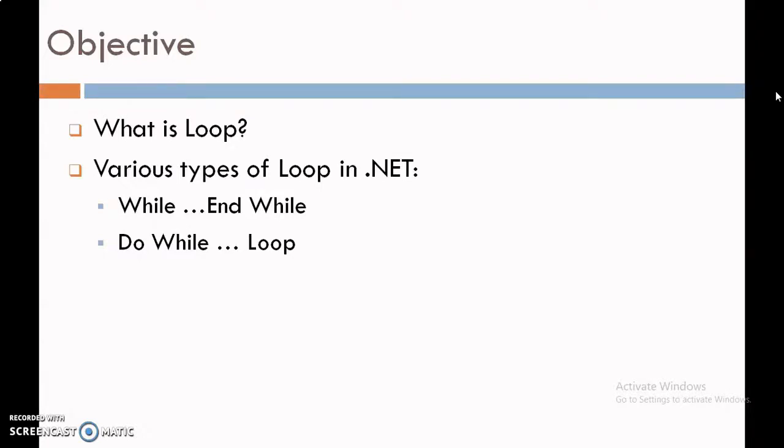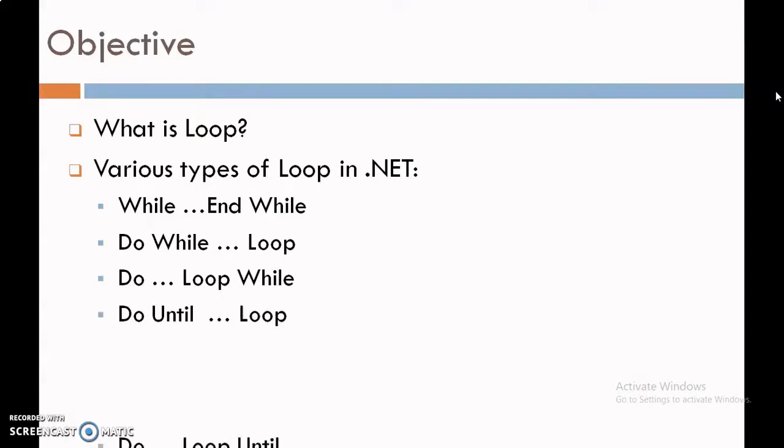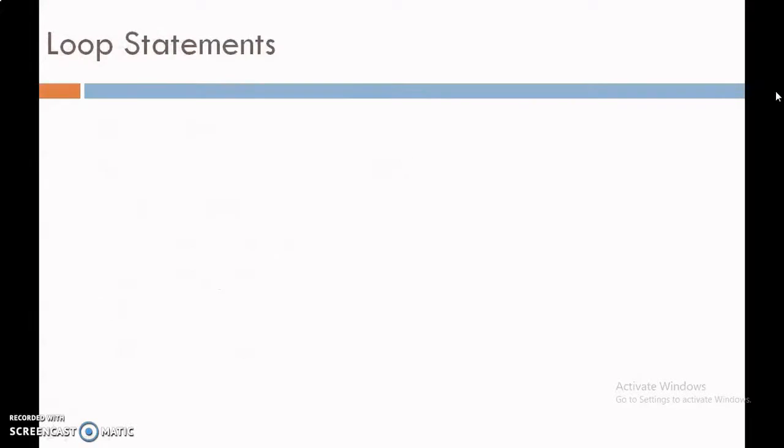So first is Do While loop, second is Do Loop While, third is Do Until loop, then Do Loop Until and For Next statement. And all these various loops are performed using a console application.